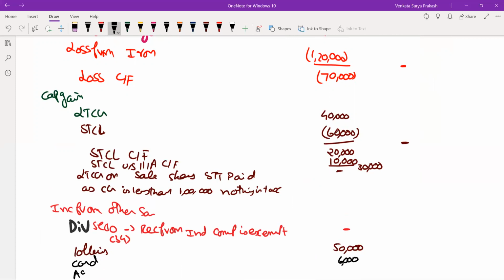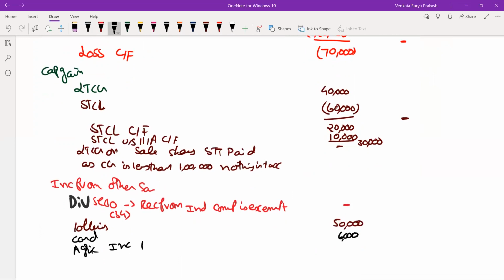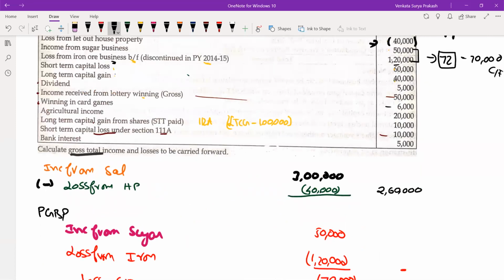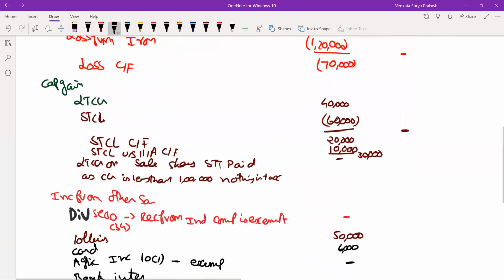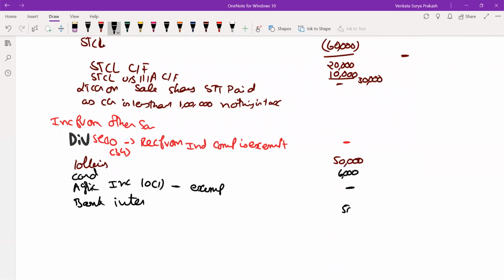Then it is given as agriculture income. As per section 10, subsection 1, agriculture income is exempted, so nothing is taxable. And finally, the last one given there is your bank interest. What is the amount of bank interest given? 5,000 rupees is the bank interest which is received.